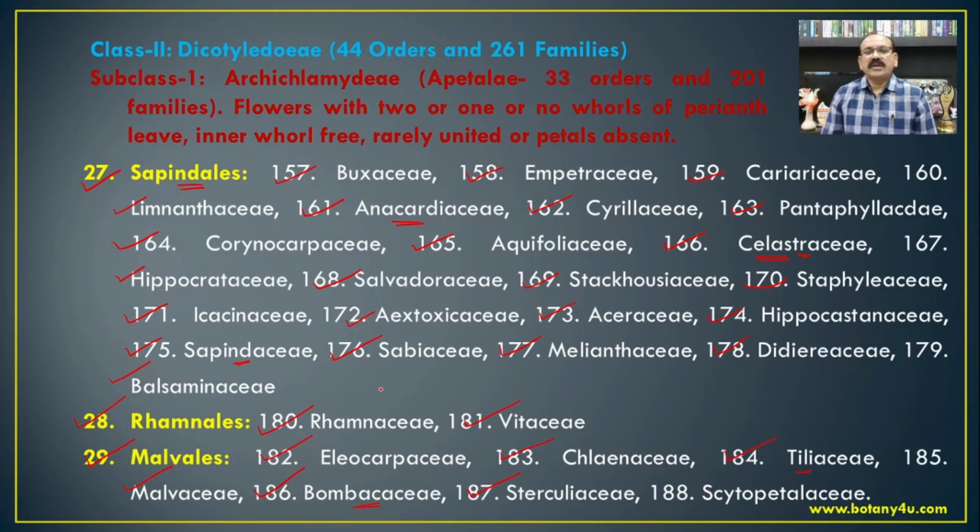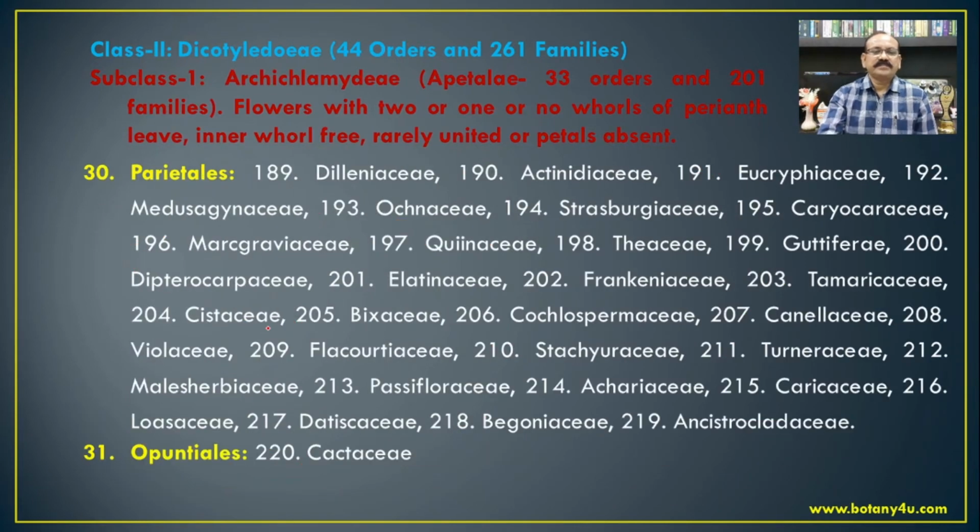Sterculiaceae, that is Sterculia urens, Melochia corporifolia. These are the most common members from the family Sterculiaceae. And the last one in the Malvales, that is the Scytopetalaceae. So these are the different families which are included in the Malvales. The next one, that is Parietales order, which includes the family Delaneaceae.